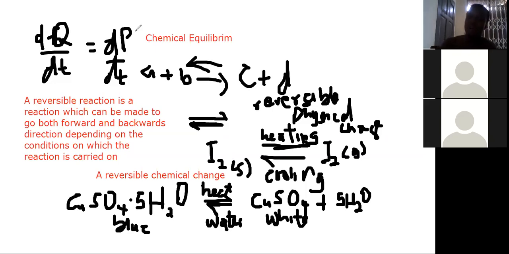Now, an equilibrium composition in a given reversible reaction depends on, number one, temperature. So that means temperature can have an effect on it. It also depends on the pressure, especially for gases. It also depends on the concentration. So before something can be at equilibrium, the composition is dependent on the temperature, the pressure, and the concentration. Ruben, ask your question.